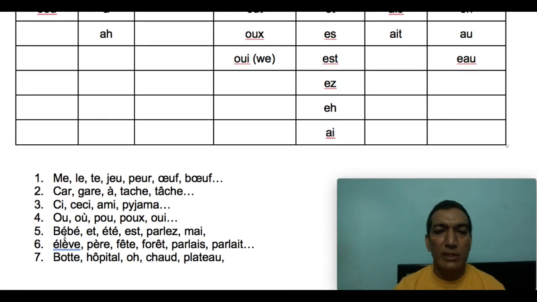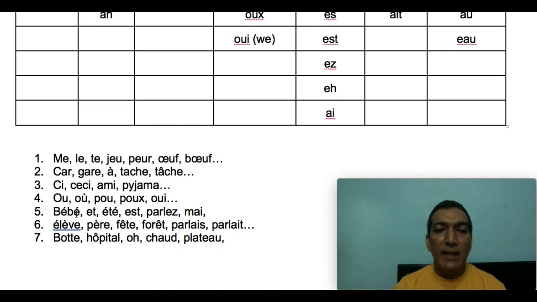So some of the examples here. Bébé, which means of course baby. Et, which means and. Été, which means summer. Est, which means is, the verb is. I am, you are, he is. Okay. So est, A.